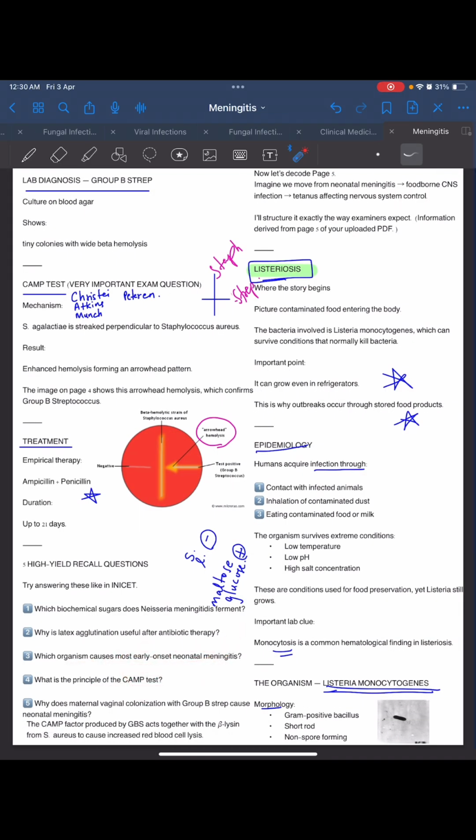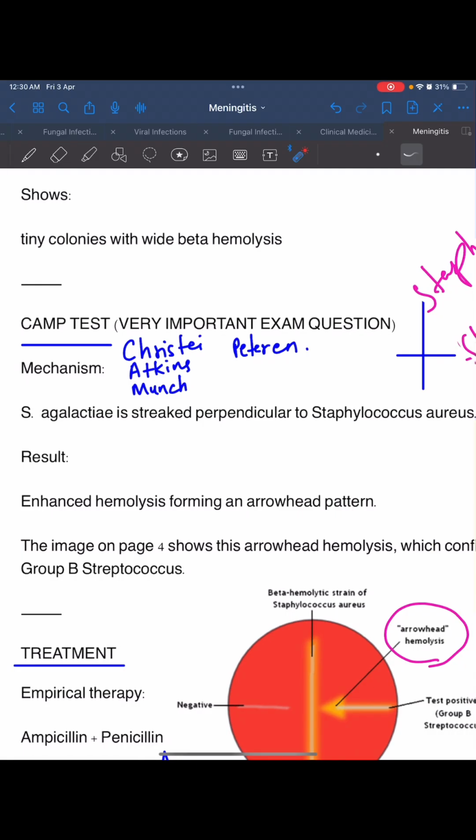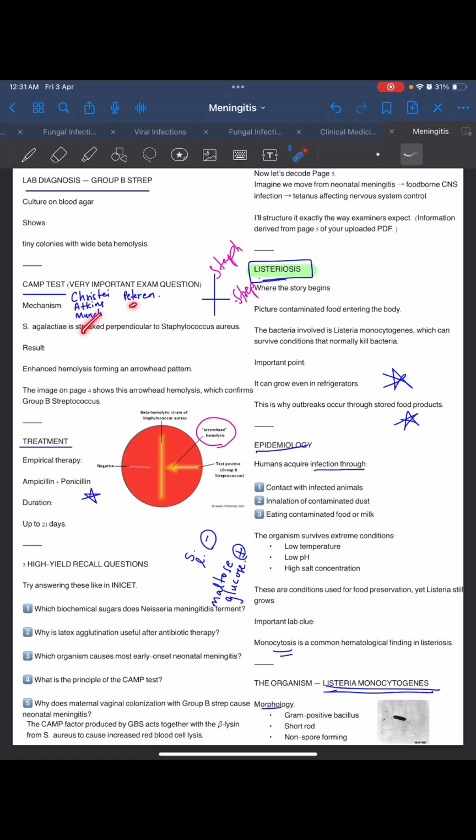What is the principle of the CAMP test? CAMP stands for Christie, Atkins, Munch-Petersen. So CAMP factor produced by the GBS acts together with beta lysin from Staphylococcus aureus to cause increased RBC lysis. GBS produces CAMP factor, and it acts with the Staphylococcus aureus that produces the beta lysin, and together it causes increased hemolysis. So there we can see arrowhead hemolysis.